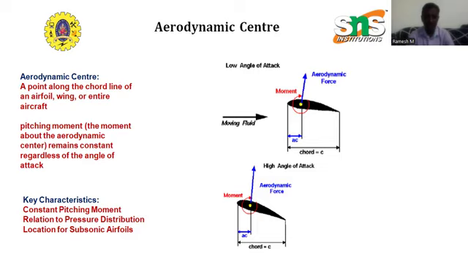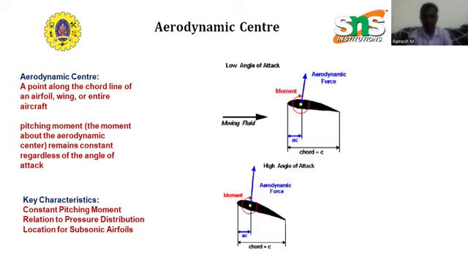For any symmetric as well as cambered airfoil in subsonic flow, the aerodynamic center is typically located near the quarter chord point. This is an approximation that holds true for incompressible flows only, not for compressible flow. It can change.